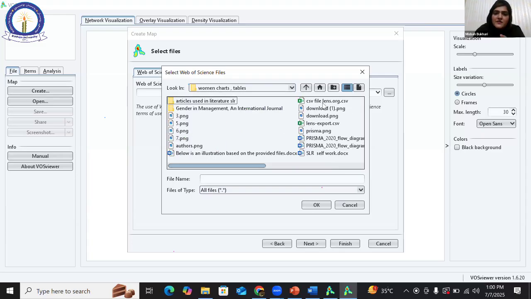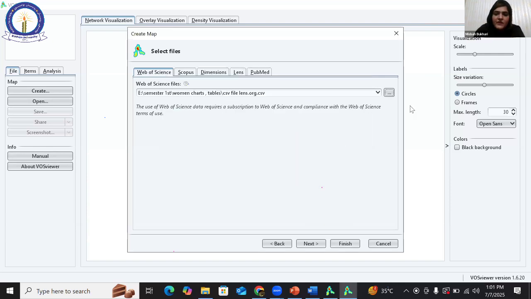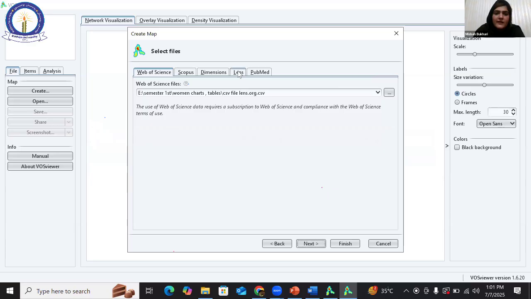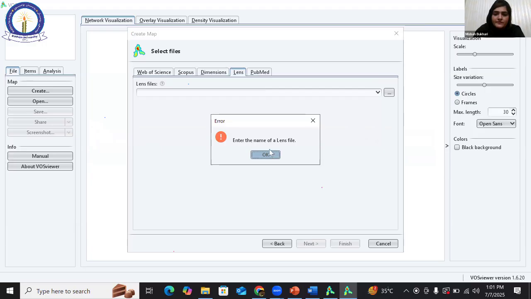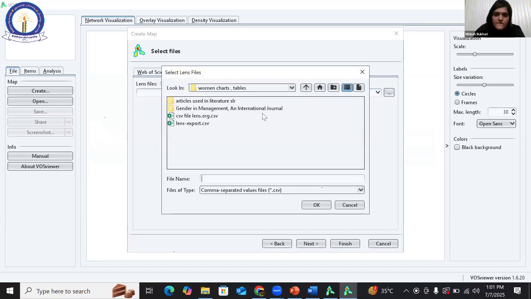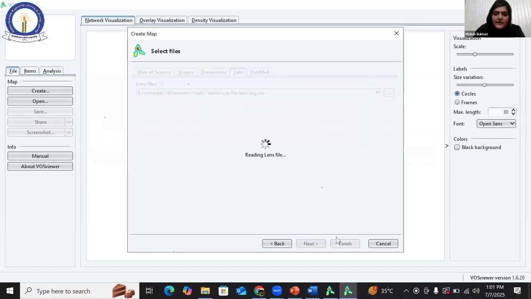Yes, that was my CSV lens.org file. Yes, I'm going to upload it. And then I'm going to go further. I will go to next. Then I will highlight and share it. This is the Lens file. Then I will click next. CSV file. Okay, now I will click next.